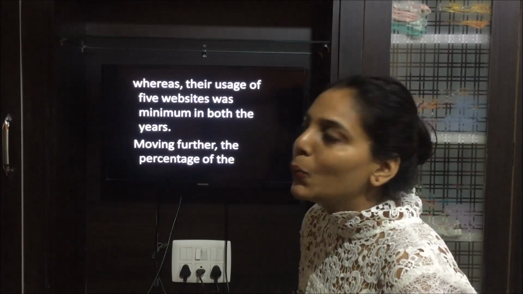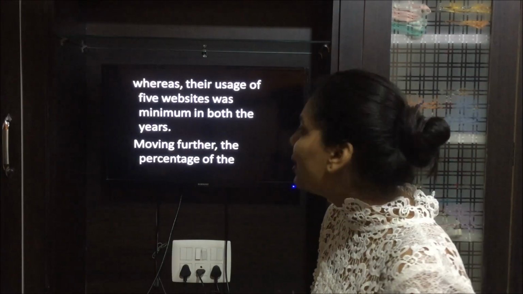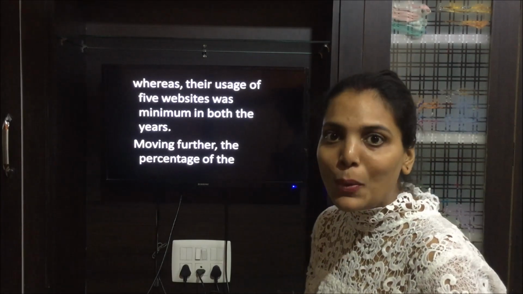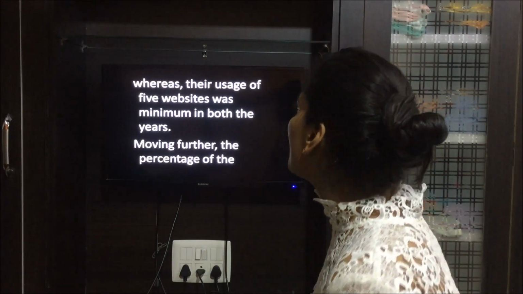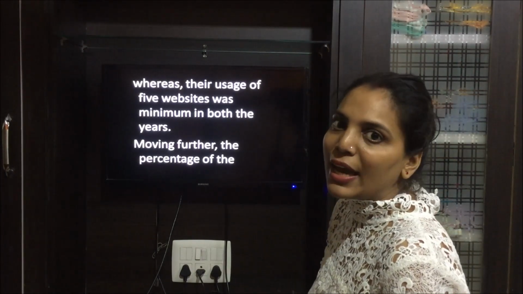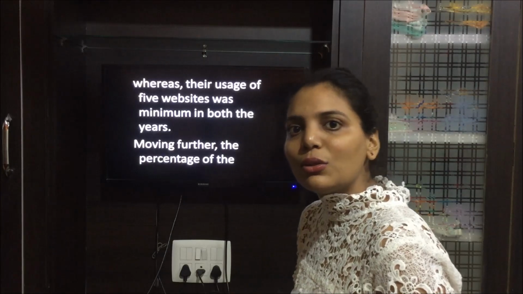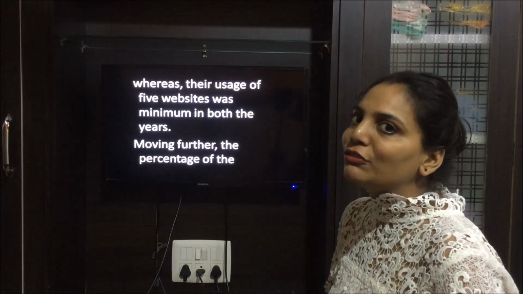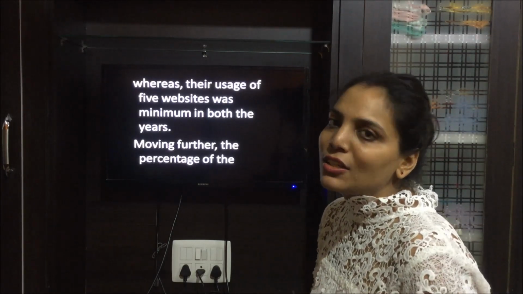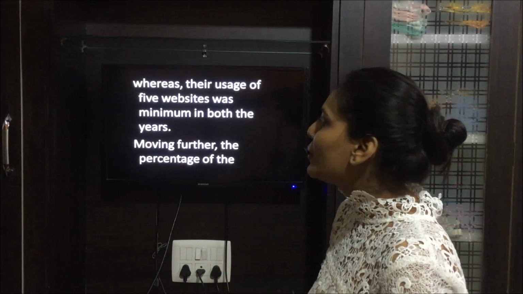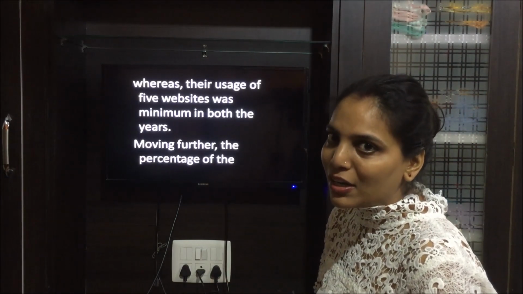The word is whereas, after that I have put a comma. Their usage of 5 websites, I told you while discussing the graph also, was minimum. It was least in both the years. In 2014 also the least number of people used 5 sites, and in 2015 also the least number of people used 5 sites.